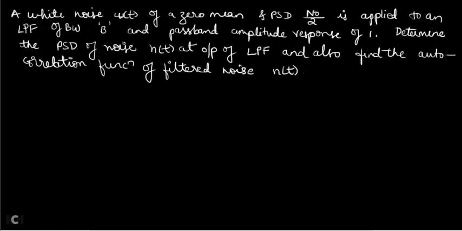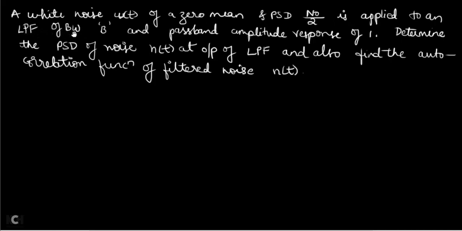Now let us consider this simple problem. There is a white noise called W of T. This white noise W of T has zero mean and power spectral density N0 by 2, as we know. It is applied to an LPF, a low pass filter. To a low pass filter you are applying a white noise.